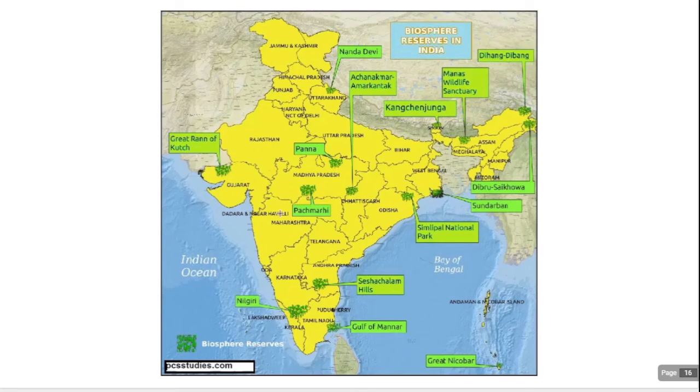Then biosphere reserves in India like Nanda Devi, Great Rann of Kutch, Gulf of Mannar, Great Nicobar, Nilgiri, Similipal National Park in Odisha, Sundarban, Manas Wildlife Sanctuary.